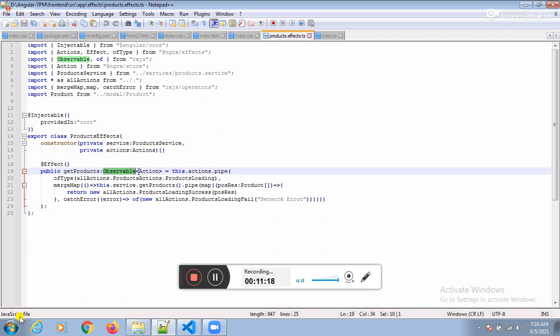Do you want to implement action by action? Yes, sir. To implement action by action, we need to supply the action. How to execute one by one? We need to go for the pipe function. Hitting the server is a network call. To execute a non-network call, we need to go for the of type.